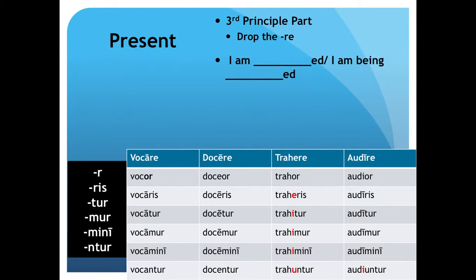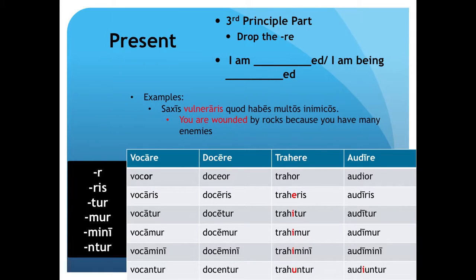In the conjugation chart, you can see that the first person singular has an O where the RE has been dropped and the R ending has been added. Remember that for the third conjugation, the second person singular has an E, and each one following has an I, except for the third person plural, which has a U. Also remember that for the fourth conjugation, the third person plural has a short I, U, instead of a long I, before the ending of enter.